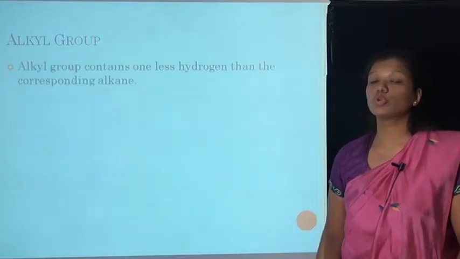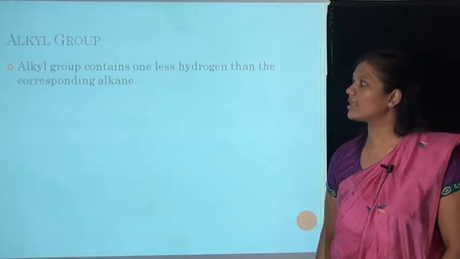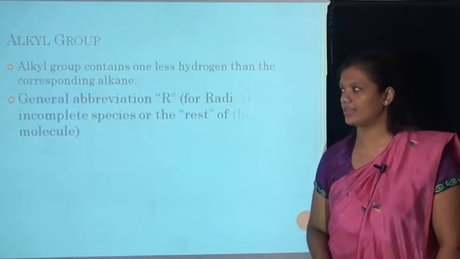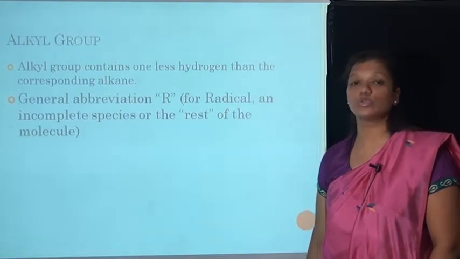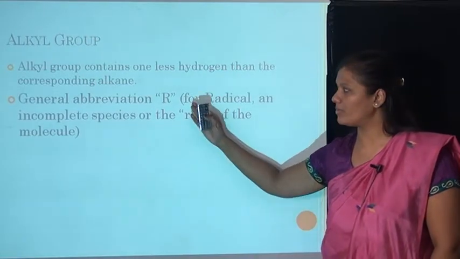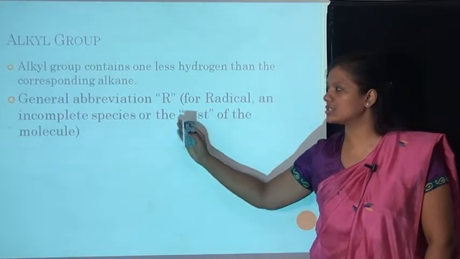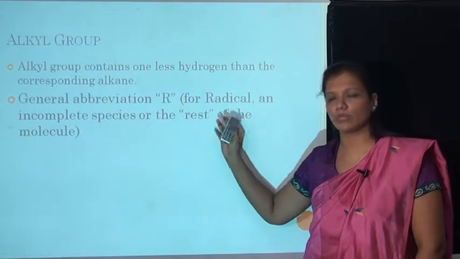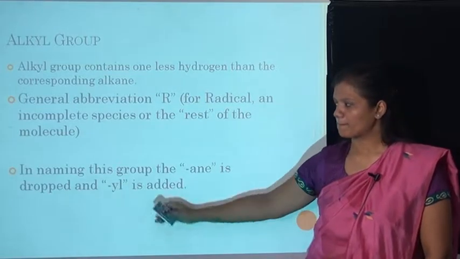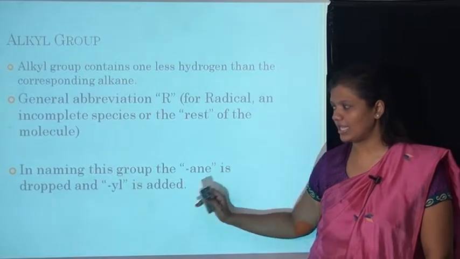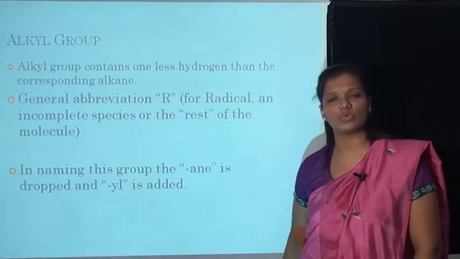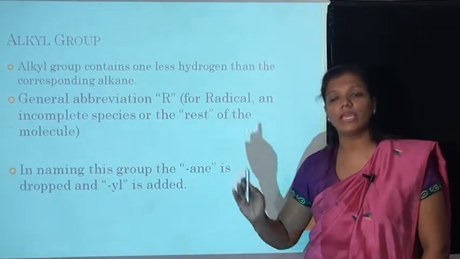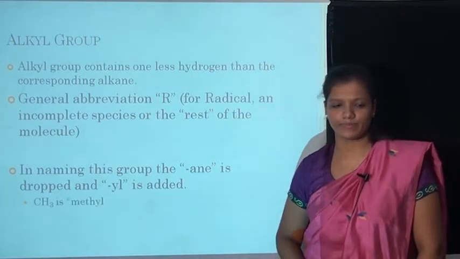The second topic is the alkyl group. What is basically an alkyl group? An alkyl group contains one less hydrogen than the corresponding alkane. The general abbreviation R is used for an alkyl group, for radical, an incomplete species or the rest of the molecule. In naming the groups, the "ane" is dropped and "yl" is added. As we know, methane is converted to methyl.